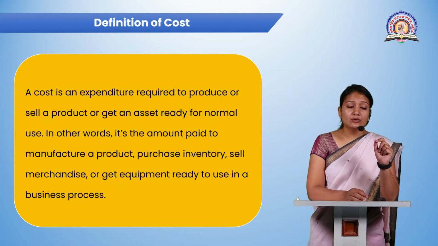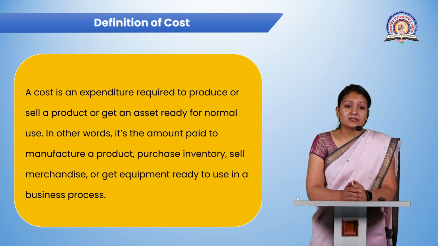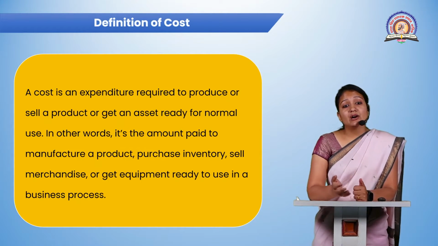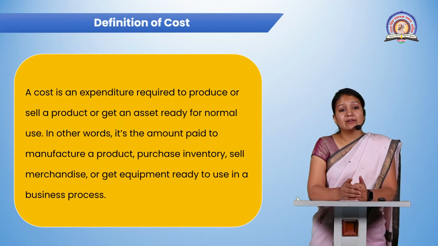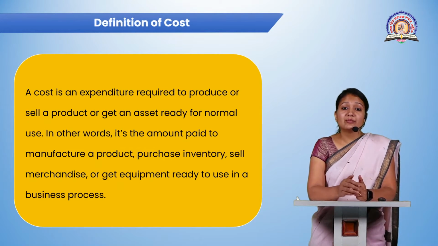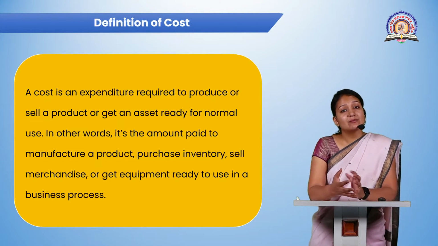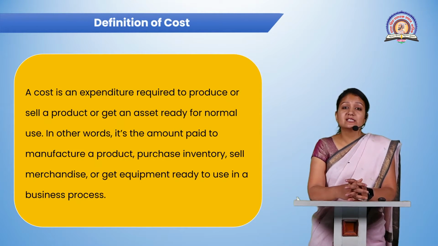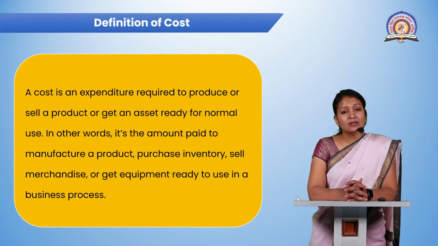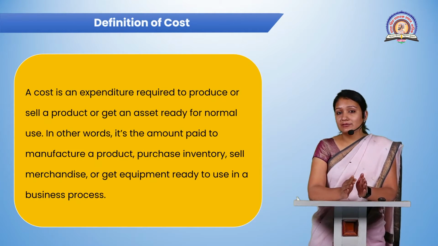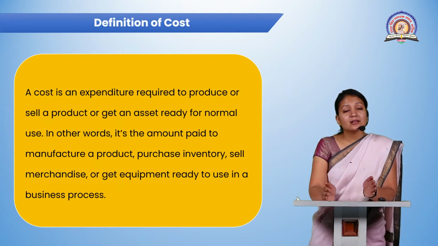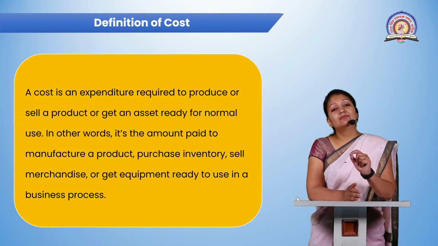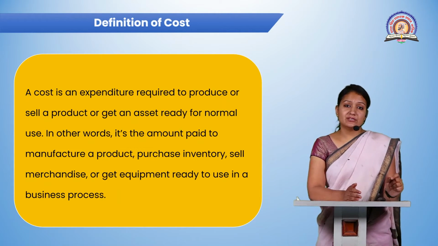Okay. Now, in other words, it is the amount which is paid to manufacture a product, purchase inventory, or sell merchandise, to get equipment ready to use in a business process. Means what? If an organization wants to sell a product into the market, the very first thing is that they have to take quotations from different suppliers.